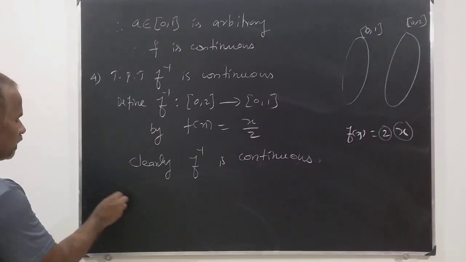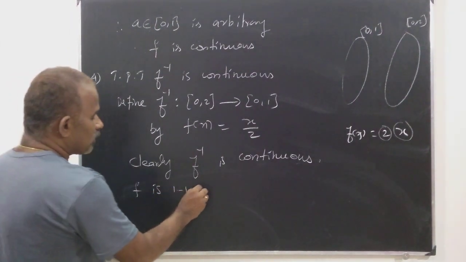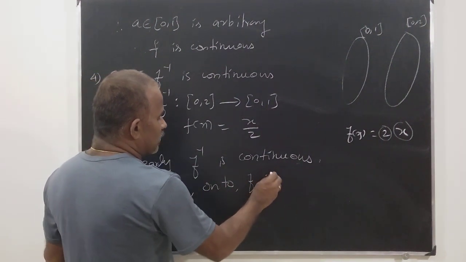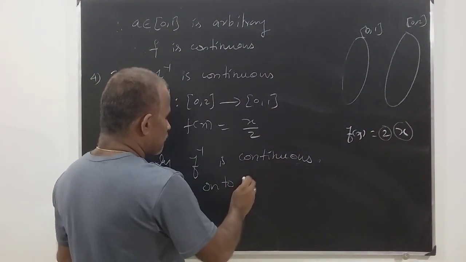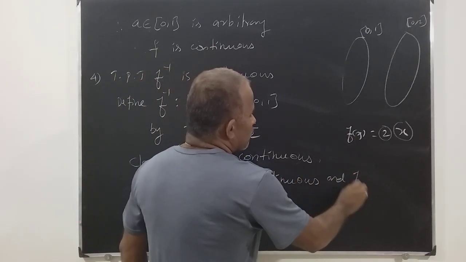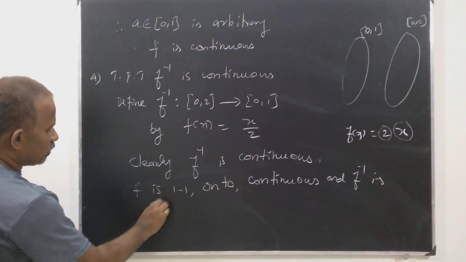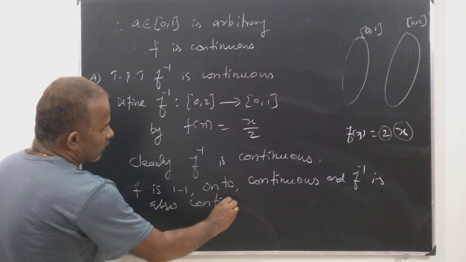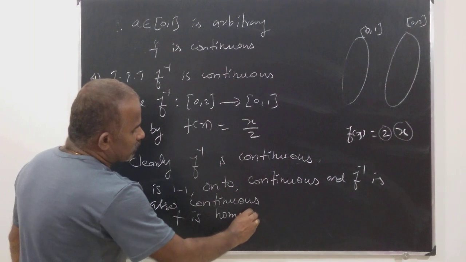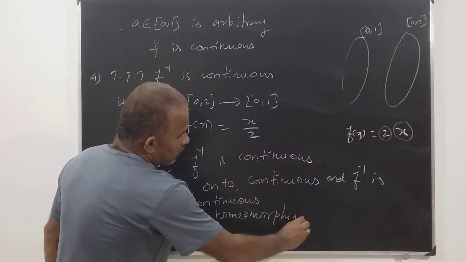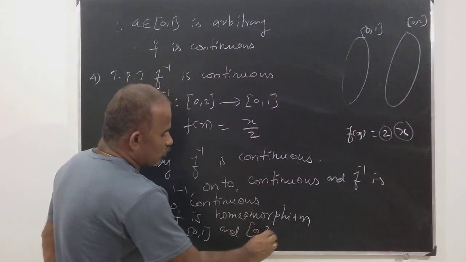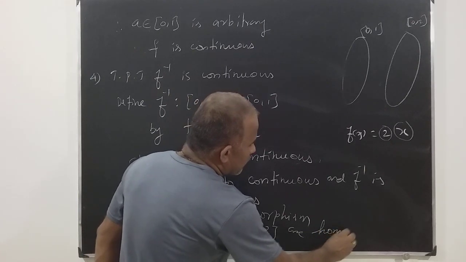So therefore f is one-one and onto, f is continuous, and f inverse is also continuous. Therefore, f is a homeomorphism. Therefore, [0, 1] and [0, 2] are homeomorphic.